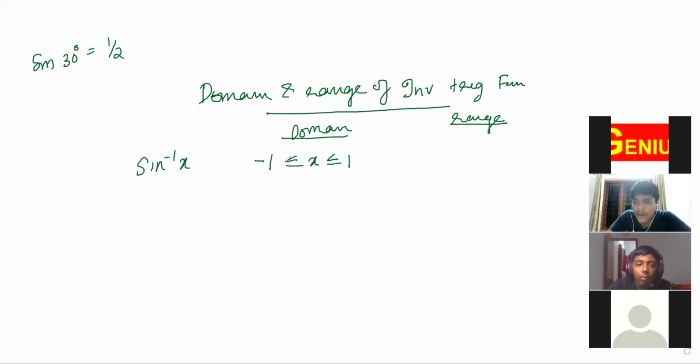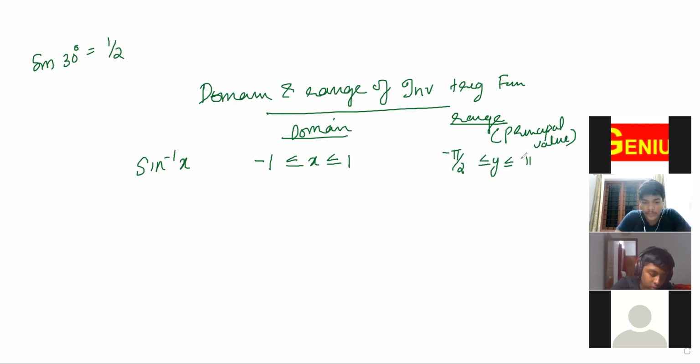It cannot be greater than 1 or less than -1. It will be in this range only. Always the value of sine will be in this range only. This range we call the domain. Understood? Then the range, we also call it the principal value. That will be -π/2 less than or equal to y less than or equal to π/2.